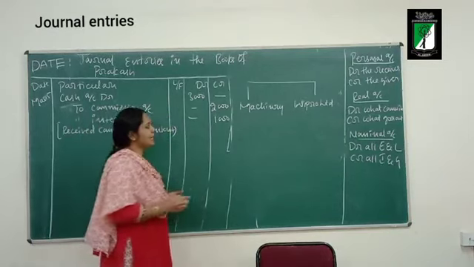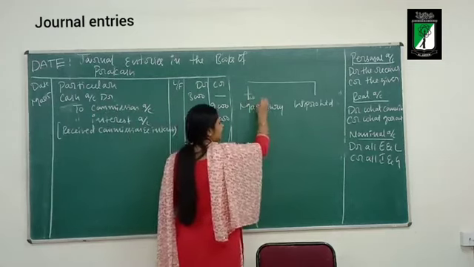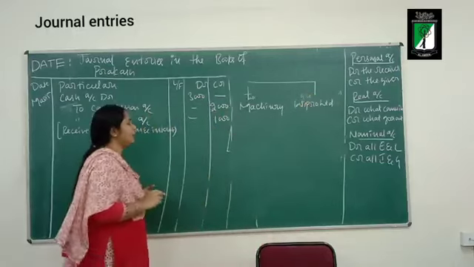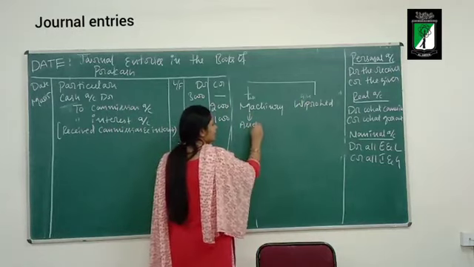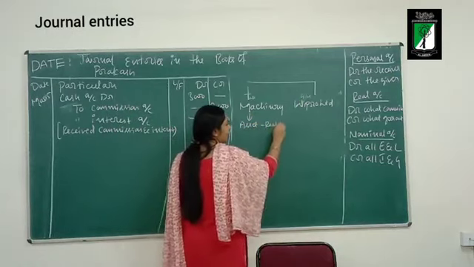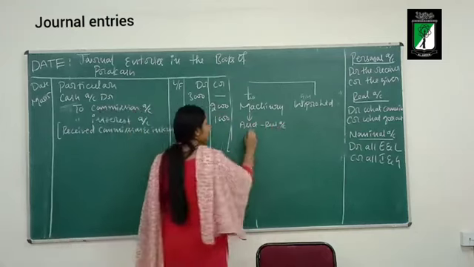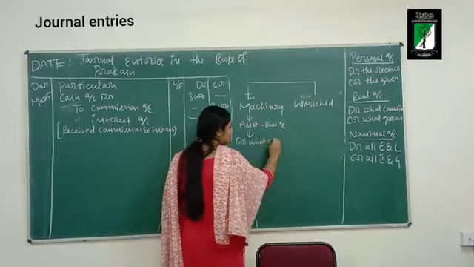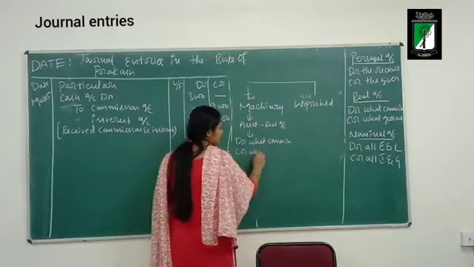So machine is an asset. This is the take aspect. The give aspect is who is giving the machine? Wipro Limited. Machine is an asset. If it is an asset, which account rule? Real account rule. What does the real account say? Debit what comes in, credit what goes out.